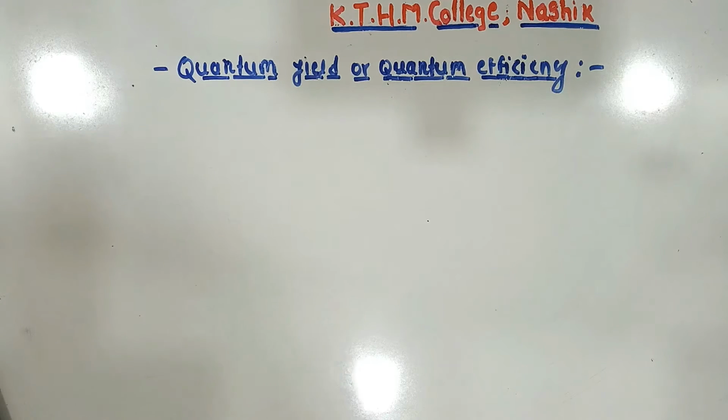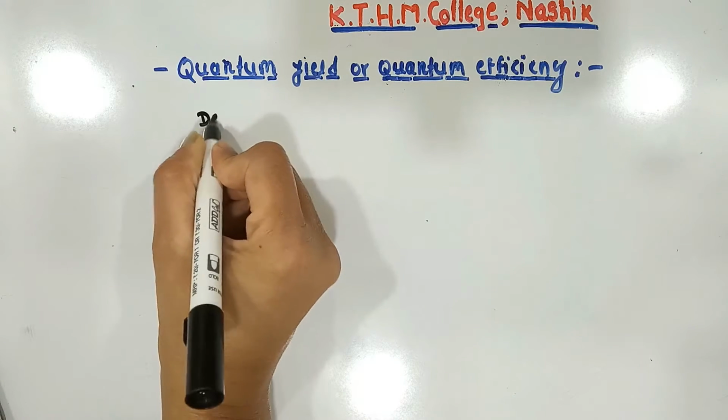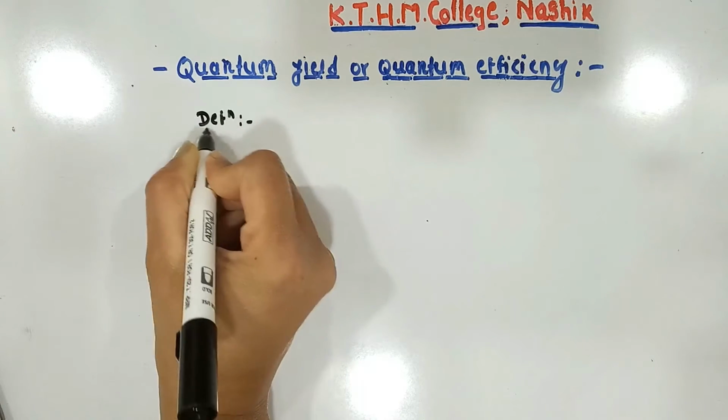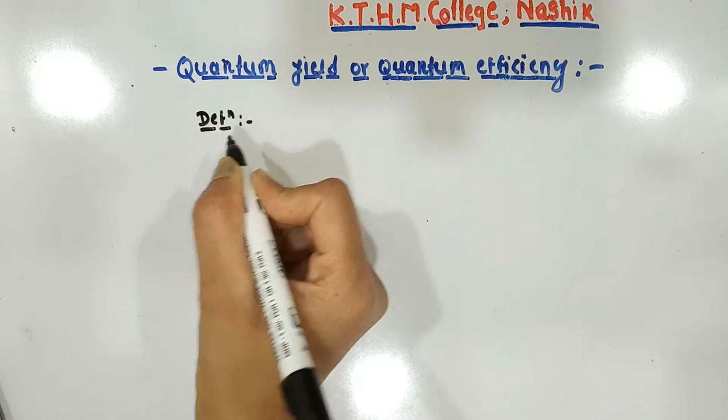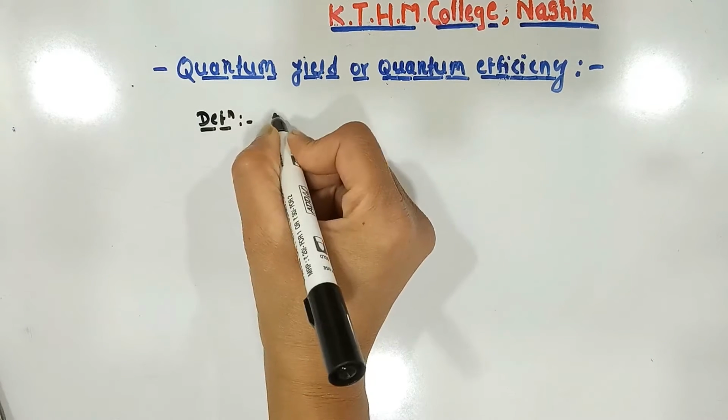So let's see the definition of quantum yield. It is defined as the ratio of the number of molecules reacting in a given time per quanta or photon absorbed in the same time.